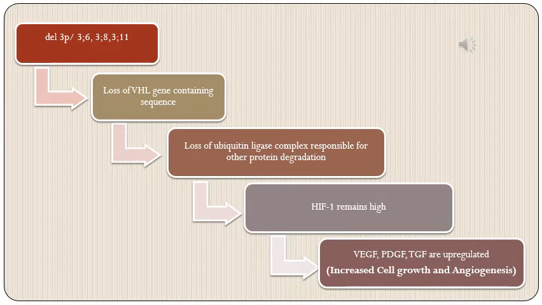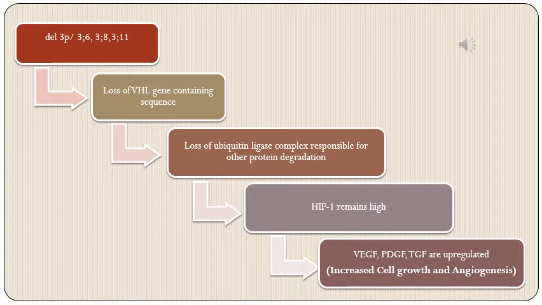So what happens because of loss of this VHL gene? If there is deletion of 3p or unbalanced translocation like 3;6, 3;8 or 3;11, there will be loss of that particular sequence which harbors this VHL gene. Now, what is its function?